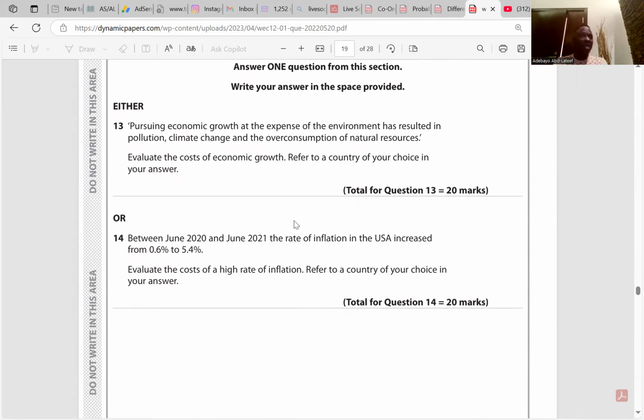So let's talk about environmental impact first. An increase in economic growth is likely to lead to an increase in carbon emission through congestion and the use of plants, equipment. An increase in economic growth may mean that the resources of a country may be used up, leading to unsustainable development. So an increase in economic growth might mean that resources in Nigeria are used up. And if they are used up, that brings about unsustainable development.